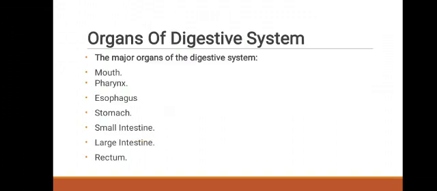Next, organs of the digestive system. The major organs of the digestive system are: first mouth, second pharynx, third esophagus, fourth stomach, next small intestine, next large intestine and rectum.